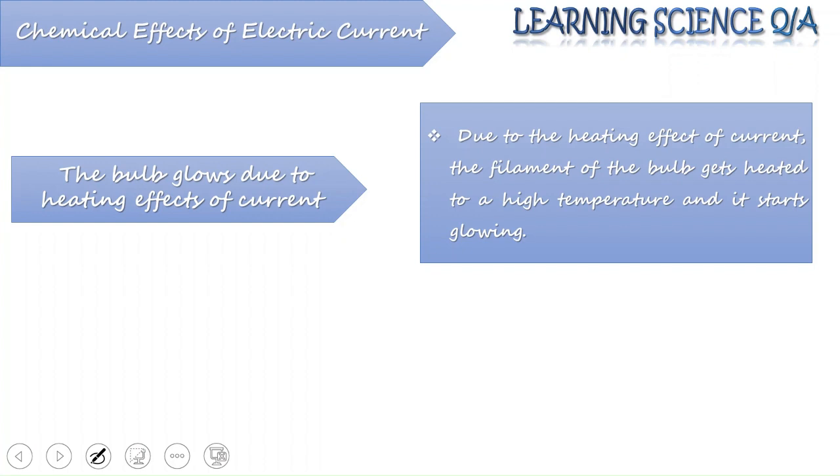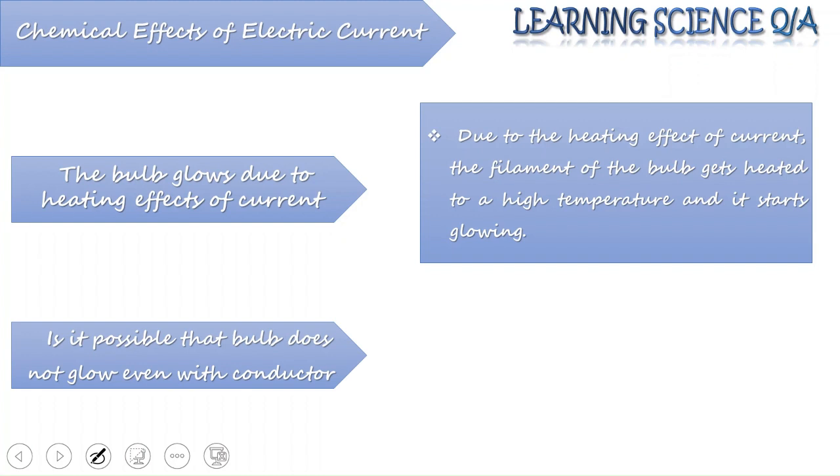glow. The same phenomenon of heating effect of current is also used in equipments like heaters, room heater, geysers, and immersion rods, where the heat which is produced by the flowing electric current is used to maintain the room temperature and many times to get hot water.